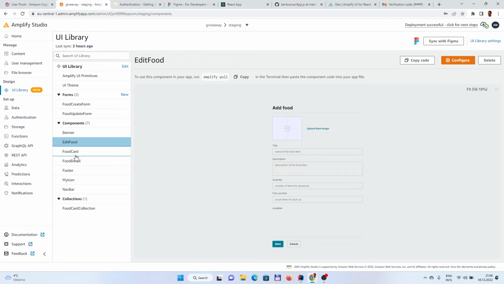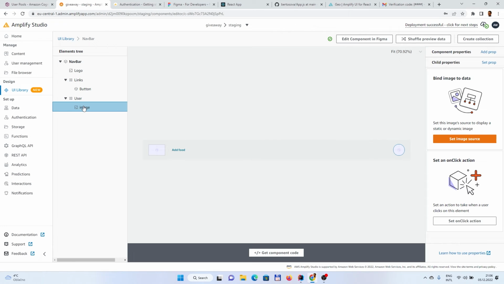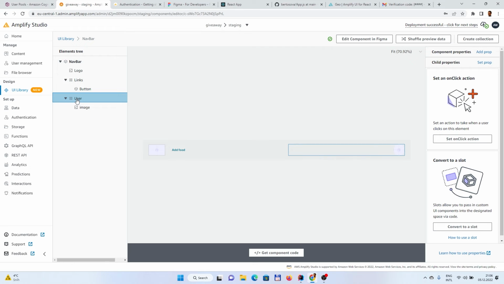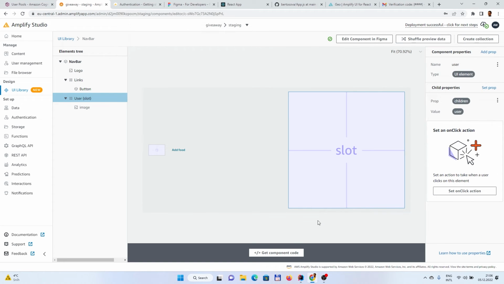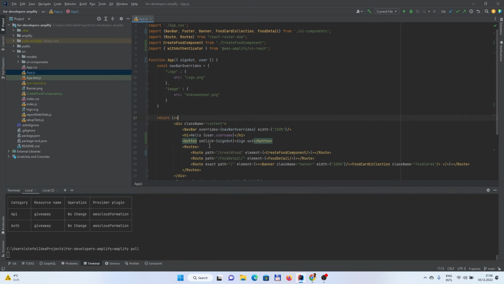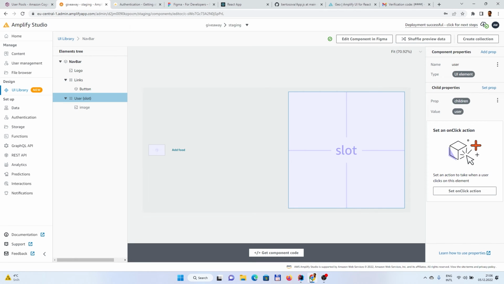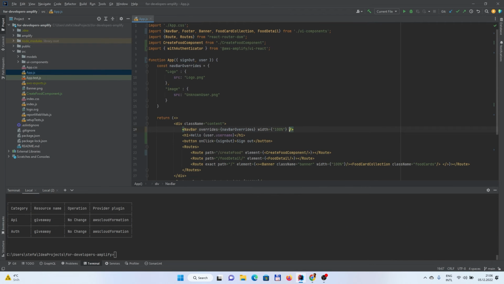So let's go to navbar here. Let's configure it. And for some components, you can change it to slot components. For example, this user, we can convert to a slot. And after this, let's pull the code. And here we can override the navbar. So if we know the name, which was user, and it's a slot component, inside the slot component we can put whatever we want.